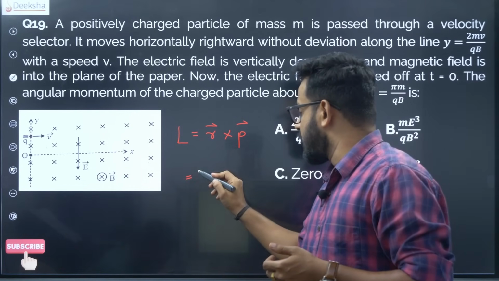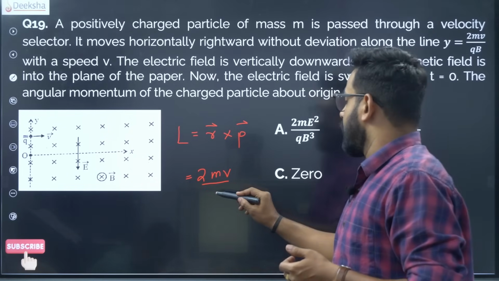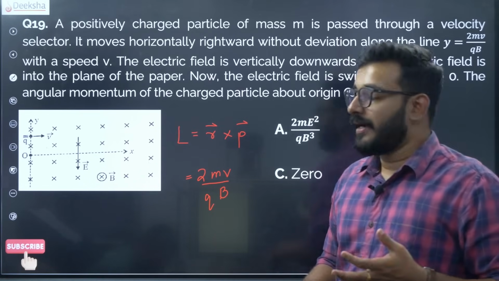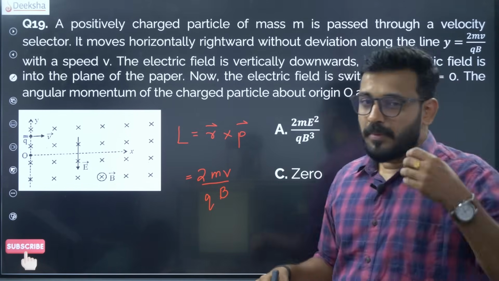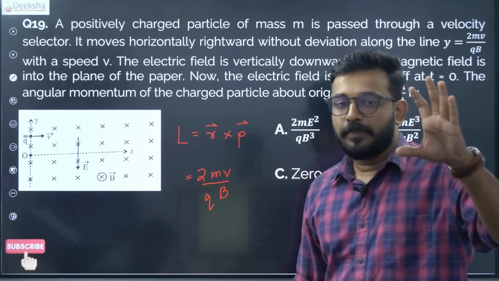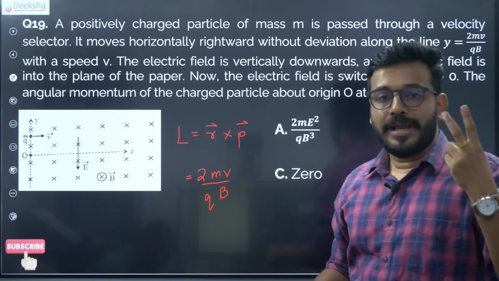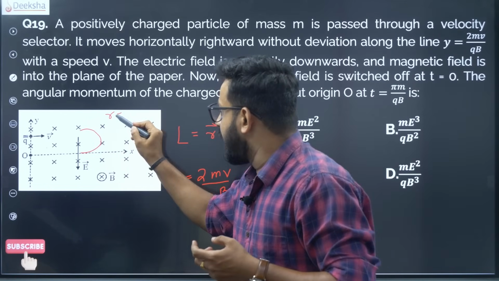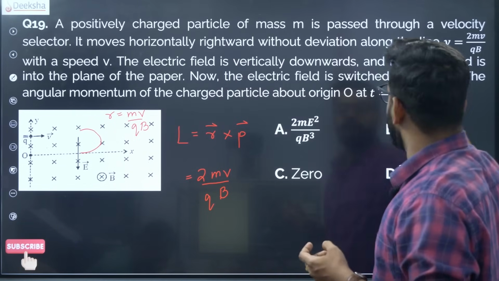So let's consider that for the time being as 2mv divided by qB, at a particular time, t equal to 0 and t equal to pi m by qB. Now there are multiple factors and this is a very difficult question. It's not easy, it's not mediocre, it's a difficult question. You have to keep multiple things in mind. These all have meanings, they are all very relatable. The radius of a particle undergoing circular motion is given as mv divided by qB. So this position is given as 2mv divided by qB.